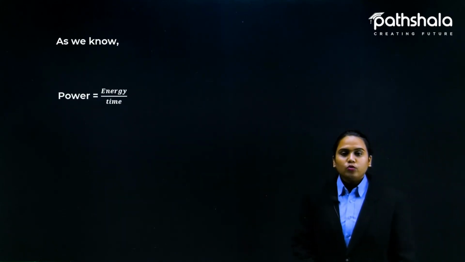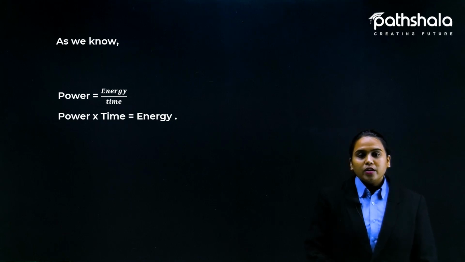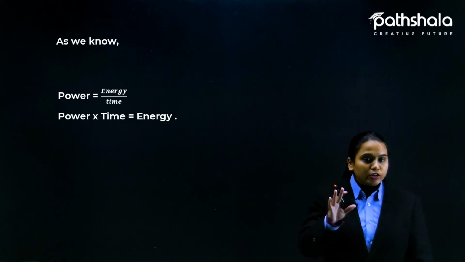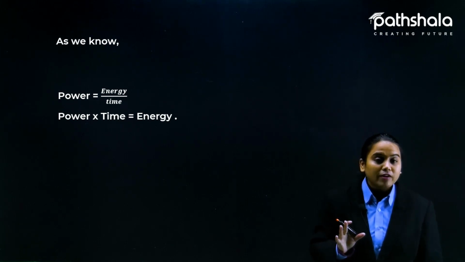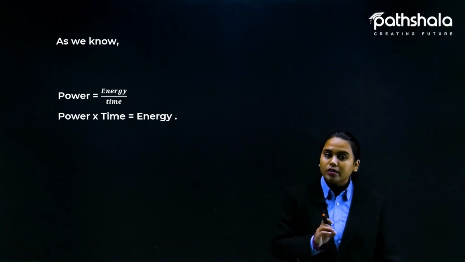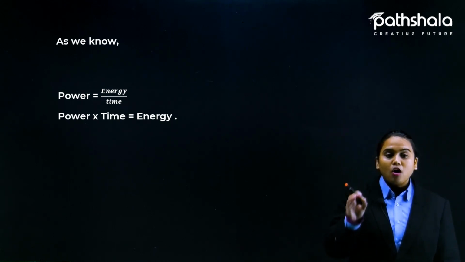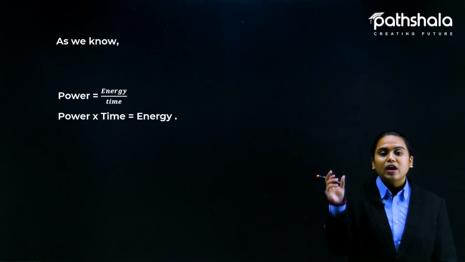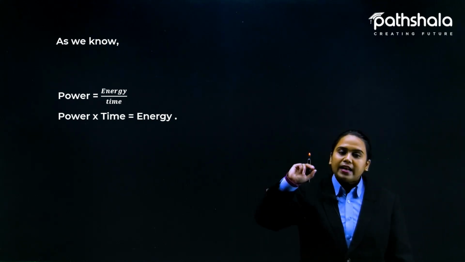So students, as we know that power is equal to energy divided by time, here we have energy is equal to power multiplied by time. I have told you earlier that you can use this power term at your home also, to find how much energy you have consumed. So this is the way you can calculate the electrical energy consumed at your home for a particular device, if you know the power of the device and the duration you have used it, like 1 hour or 2 hours.